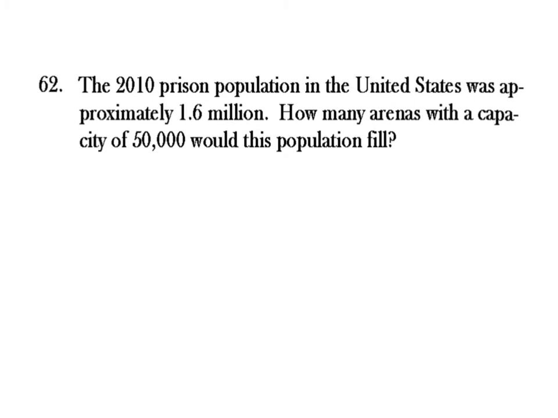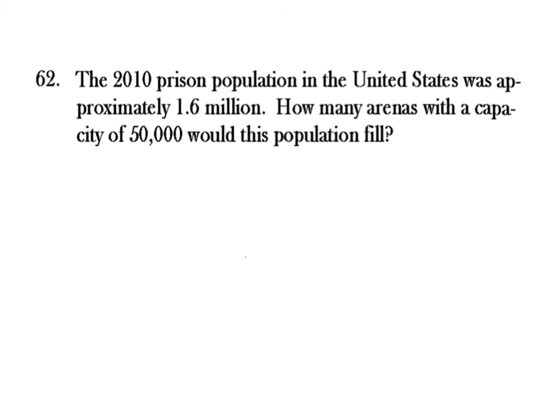I think you should be okay with number 60 since I helped you out with 58. In 2010, the prison population in the United States was approximately 1.6 million, and you just need to determine how many arenas with a capacity of 50,000 would this population fill. So let's start with the amount that we're given, that 1.6 million, and I'm going to write that as 1.6 times 10 to the sixth, because that is a million. And I'm just going to put people for population. Right? And I can put that over 1.